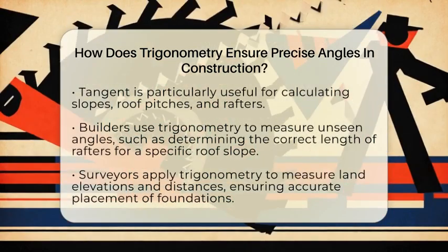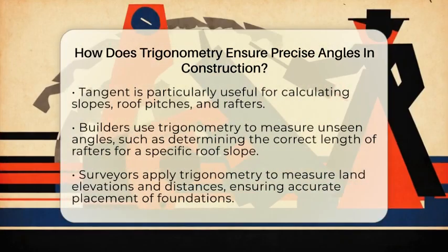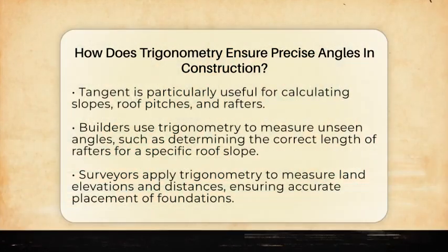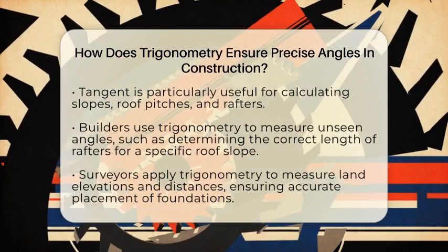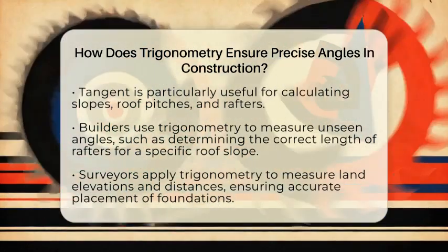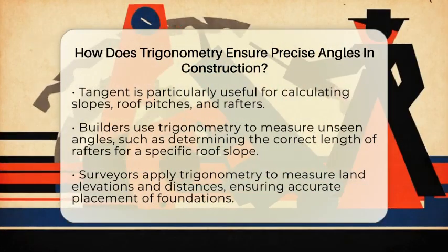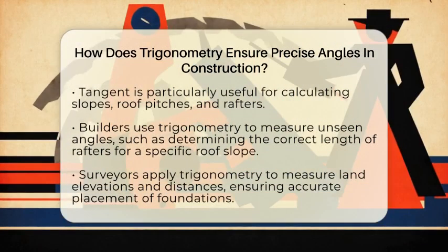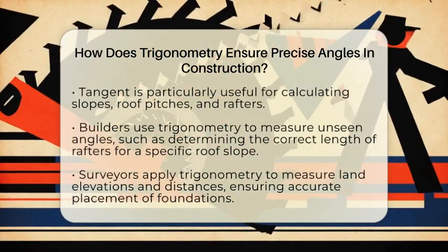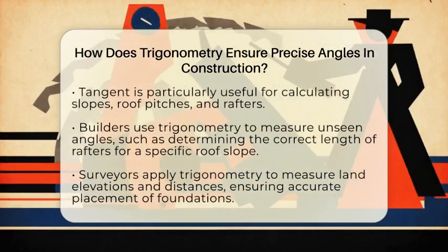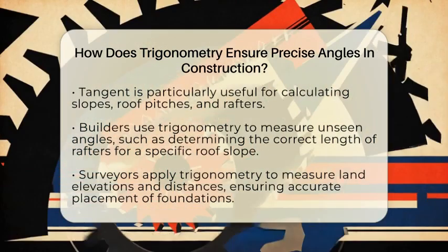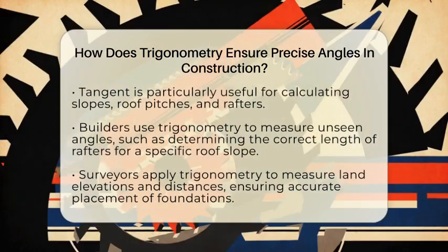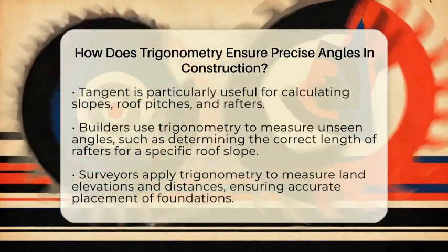In real-world construction, these ideas are used in many ways. When builders need to measure an angle they can't see directly, they use trigonometry to find it. For example, if a worker needs to set a roof slope of 30 degrees, they can use the tangent function to calculate the length of the rafters needed. If they know the height of the roof and the distance across the building, they can find the exact angle to cut the rafters.